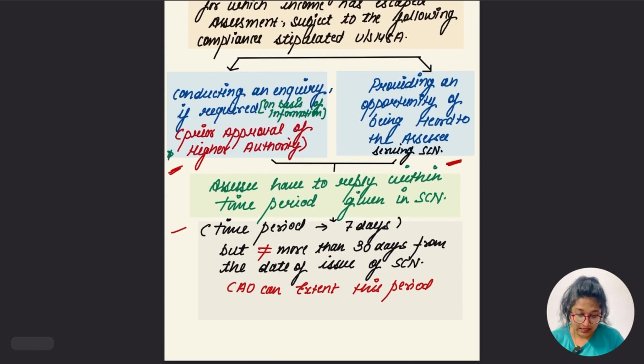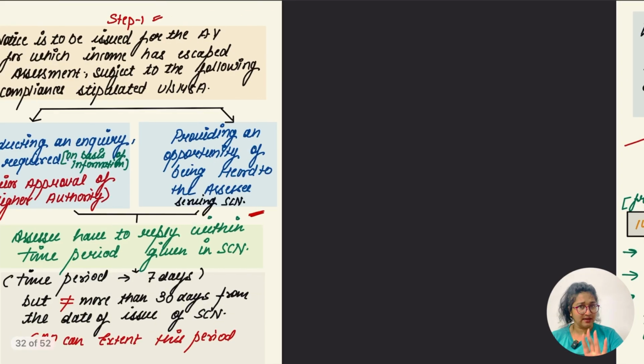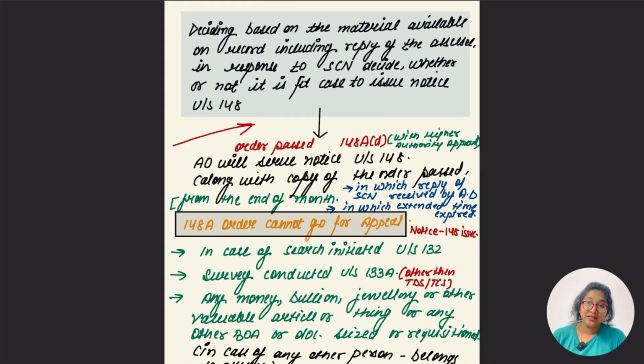So once these things are done, inquiry and opportunity, in this inquiry the higher authority's approval is to be taken, and what was the time limit? 3 years, and 10 years in case of income above 50 lakh. And what were the authorities? Remember? Yes. And what was the reply time limit? 7 days, not extended up to more than 30 days, but in some cases that can be granted. So hope everything up to this is clear. On the basis of these material factors the assessing officer is going to determine whether they should issue notice under section 148 to the assessee or not.